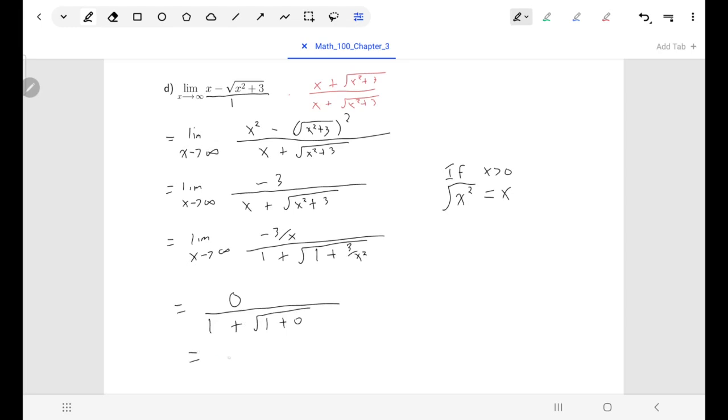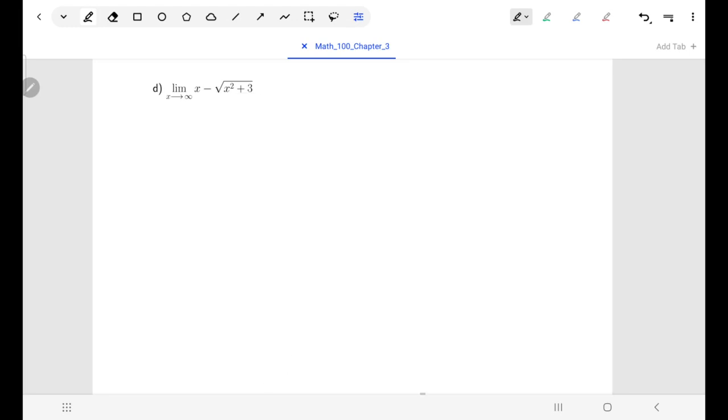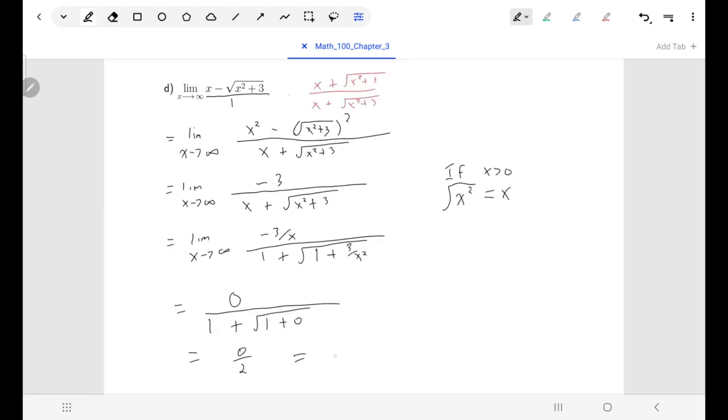So we have a limit for the top, a limit for the bottom. The bottom's limit's not 0. We get 0 over 2, which is just 0. So in this case, our limit happened to exist, and it happened to be 0.